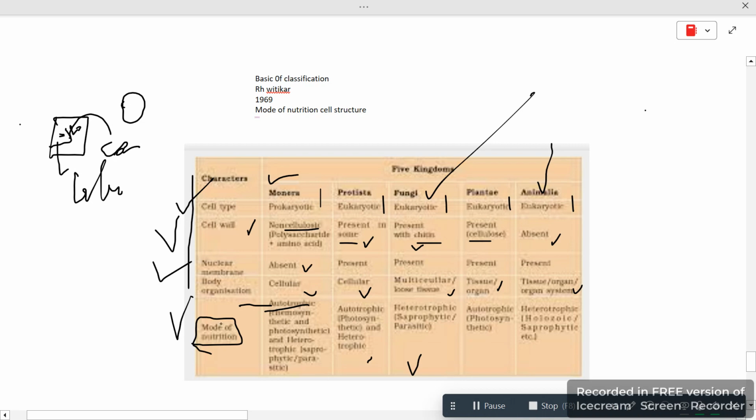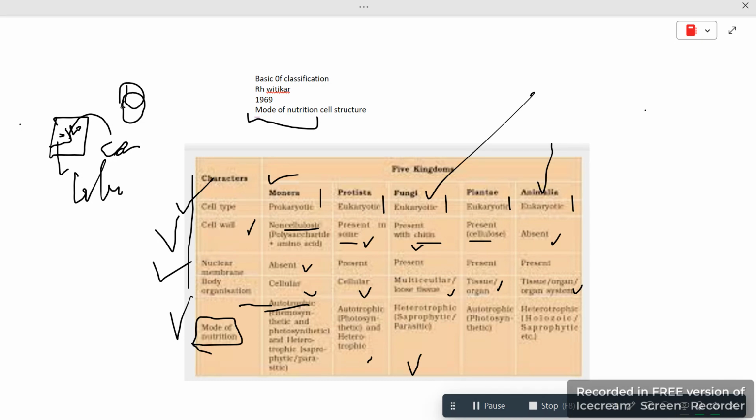Like mode of nutrition, these were classified, how they were classified, how we will know that these five are different from each other. Just because of the mode of nutrition: what they intake, how their body is, what the digestive tracts are, these all. So we have two terms, autotrophic and heterotrophic. I just discussed this in the last video, but again I'm going to.